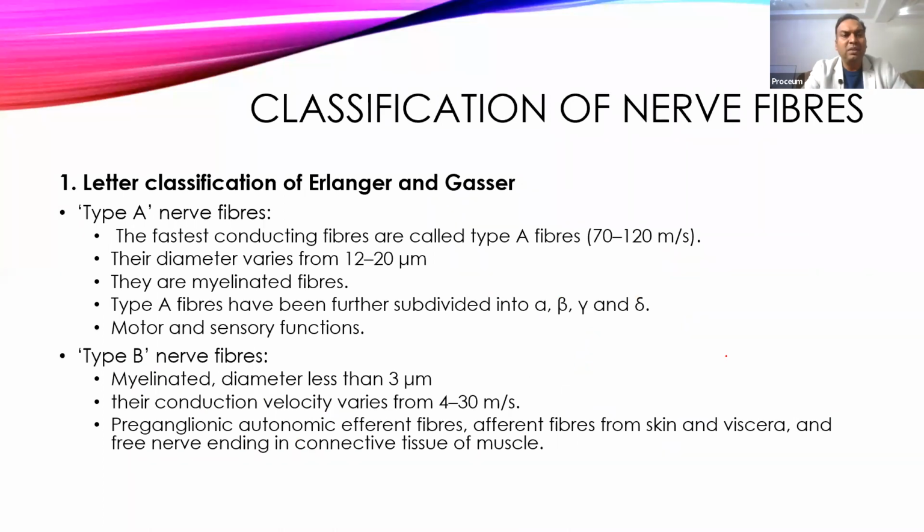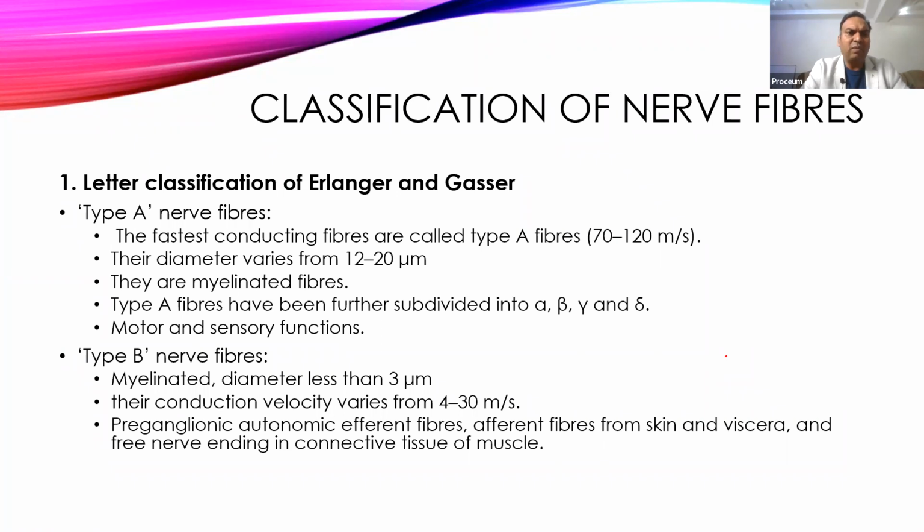Depending upon these different properties, the nerve fibers are classified into different groups. So there are various types of classifications. Out of this, one of the important classifications, which is internationally accepted, is the latest classification described by the scientists Erlanger and Gasser. So there is type A fiber, type B fiber, and type C fibers.